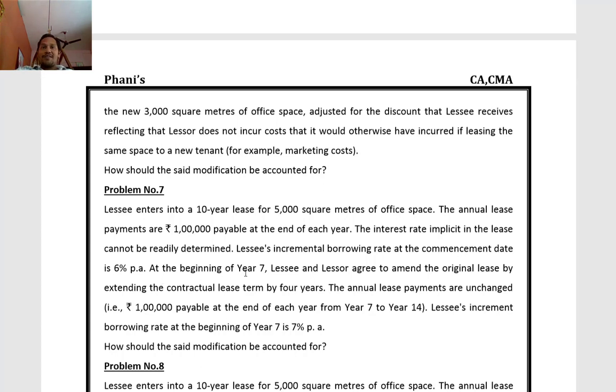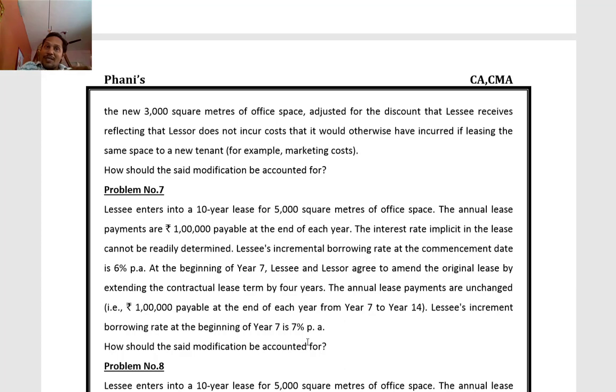At the beginning of year 7, lessee and lessor agree to amend the original lease by extending the contractual lease term by 4 years. Originally it is for 10 years; now we are extending it by 4 years. Lessee and lessor both are agreeing. This happens at the beginning of the 7th year. The annual lease payments are unchanged: 1 lakh payable at the end of each year from year 7 to year 14. The lessee's incremental borrowing rate at the beginning of year 7 is 7%. How should the said modification be accounted for?